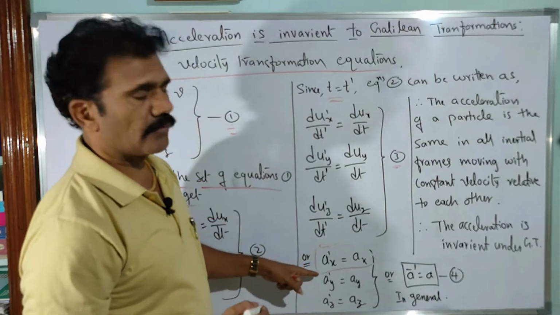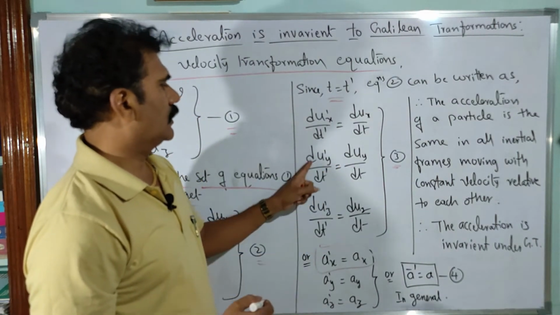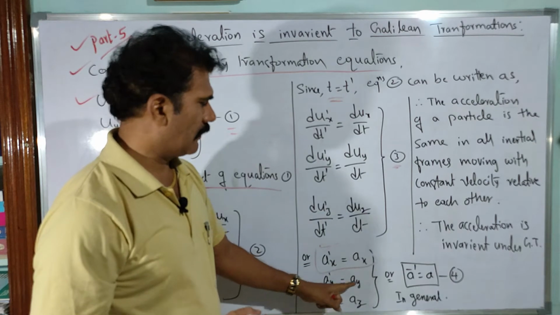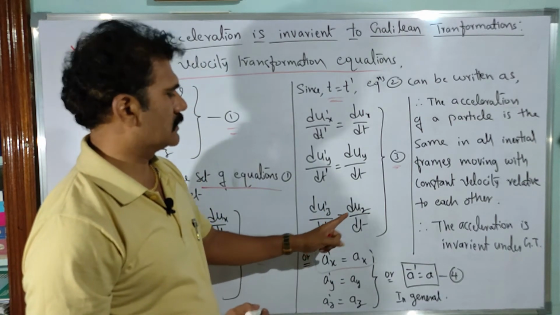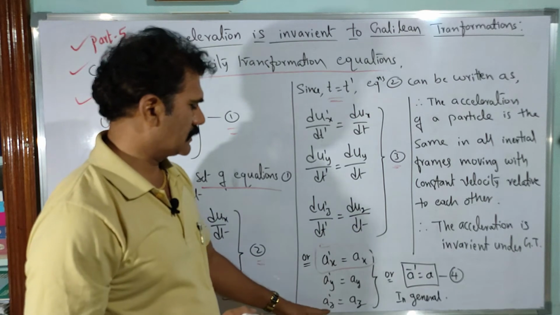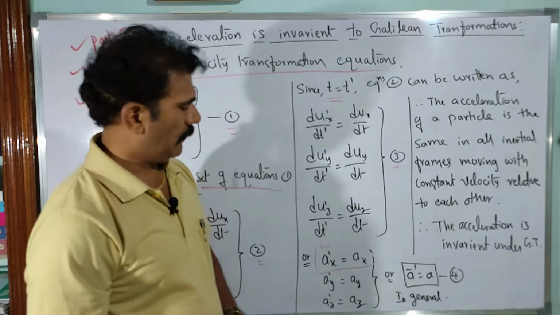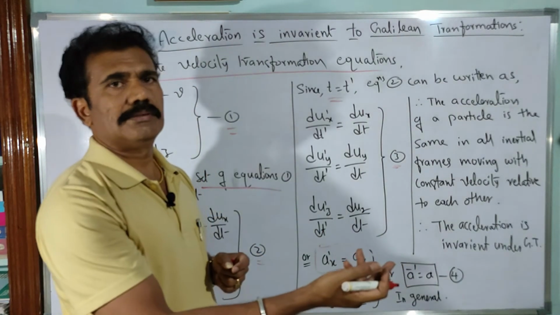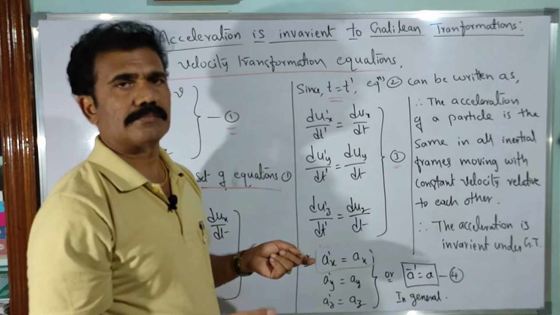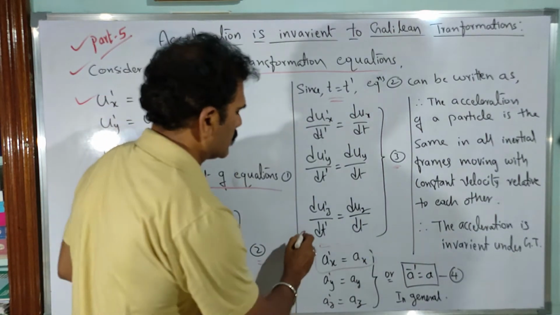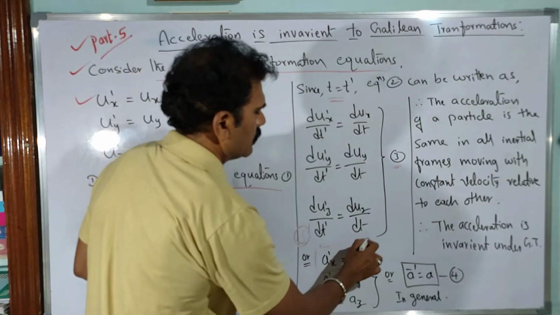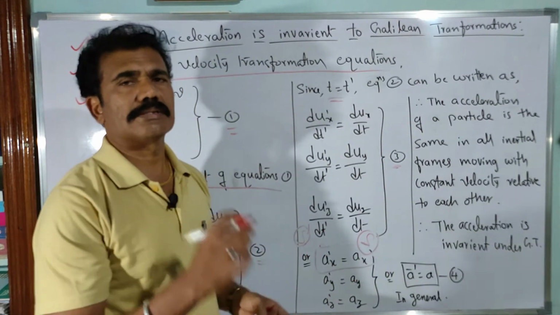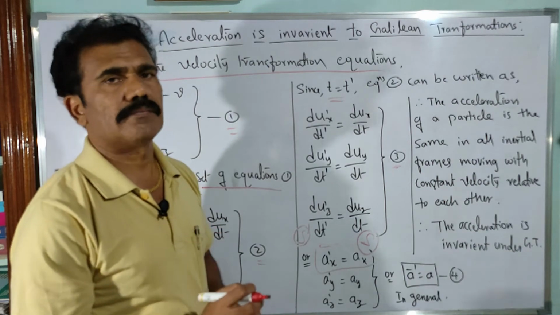So what about the next, along y and z axis? No change in that again. So duy dash by dt dash is equal to ay dash, duy by dt is equal to ay, and duz dash by dt dash is equal to duz by dt, so you can take it as az dash is equal to az. That's it. By observing these three equations, even though the particle moves along x-axis, with nowhere related to y and z axis, both the observers, in frame of reference s dash and s, get the same acceleration of the particle, no change in the measurement of the acceleration.